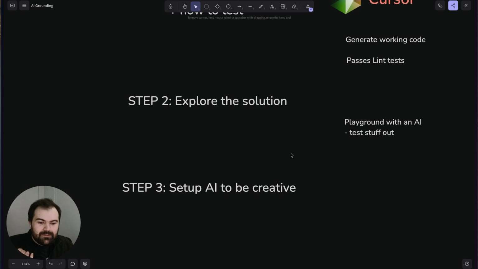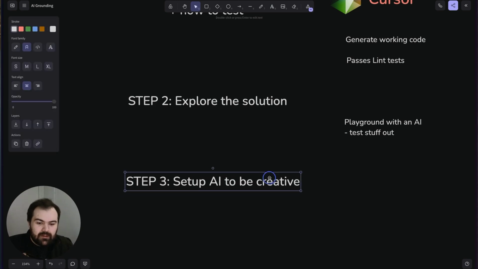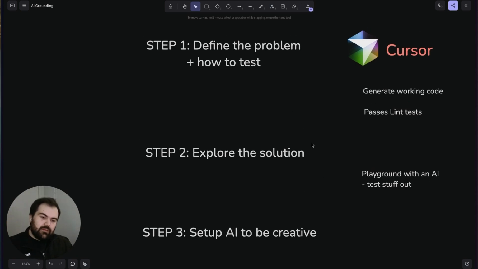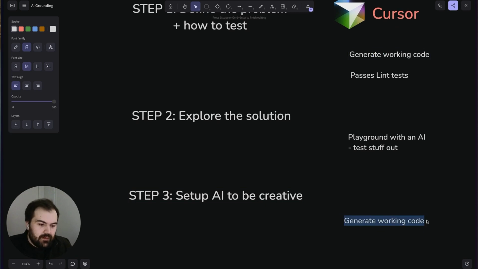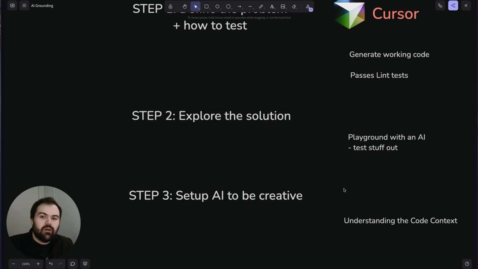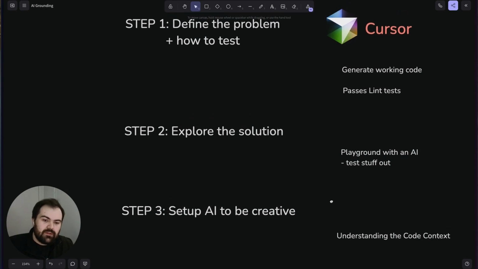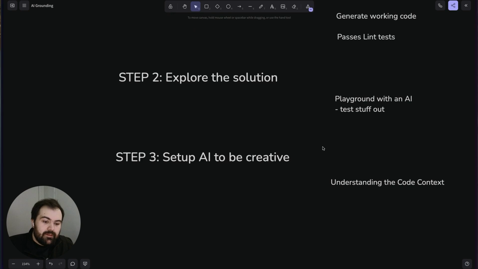Step 3, set up an AI to be creative from the get-go. So we're thinking about how we solve these problems. How do we help the AI be a bit more creative? For Cursor, one of the things they do is a really good job of understanding the code context. They spend a lot of time indexing and understanding the code that you're coding against, and using that to better set up the AI so that it's able to come up with better code, because it can reference the code that exists to come up with a better solution. That's a really great way to set things up to be creative, giving it the right context.